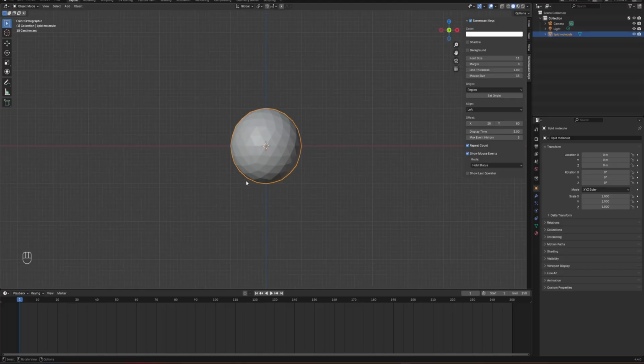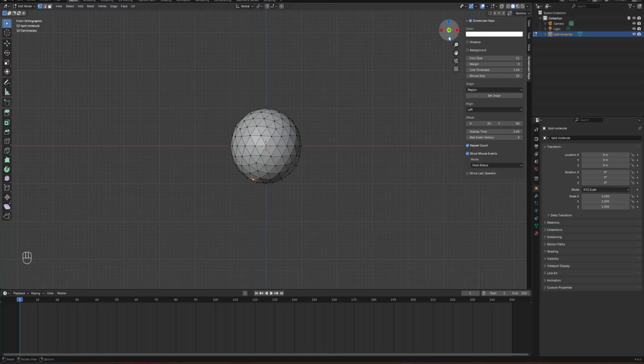In order to do that, you should pick two positions from here and here. You can go to edit mode by pressing Tab, and then just to have an idea about the orientation, I'll select something like that.